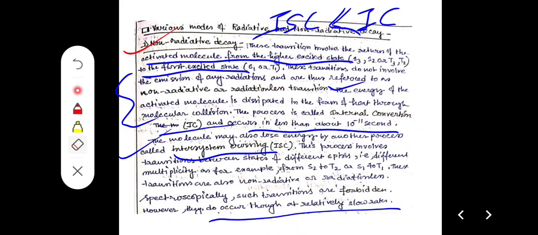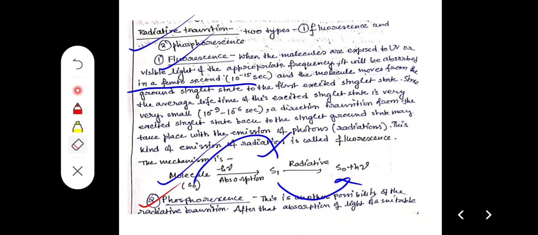Non-radiative transitions are basically two types. One is internal conversion, IC, the other is inter-system crossing, ISC. Singlet to singlet or triplet to triplet transfer is termed as internal conversion, and singlet to triplet or triplet to singlet conversion is termed as inter-system crossing. But for fluorescence and phosphorescence, a definite amount of energy is radiated and radiation can be seen. So fluorescence and phosphorescence are termed as radiative transitions.